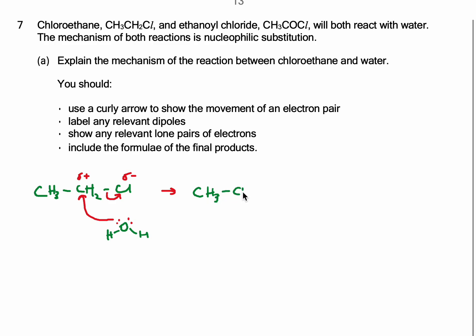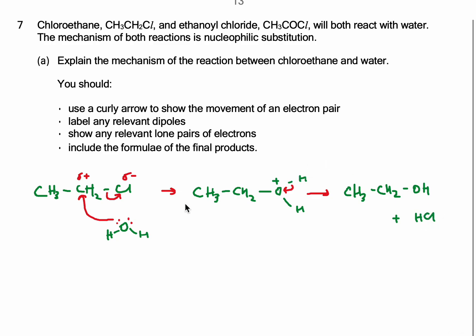And we will form CH3CH2OH2+. What's next? The electron pair of this O-H bond comes back to oxygen, and you get CH3CH2OH. The hydrogen leaves as H+, and with chloride we have hydrogen chloride, HCl.